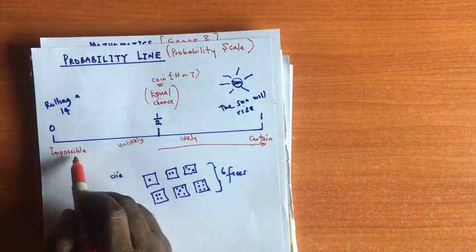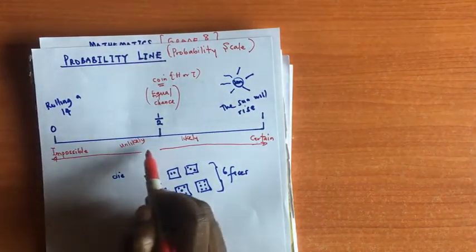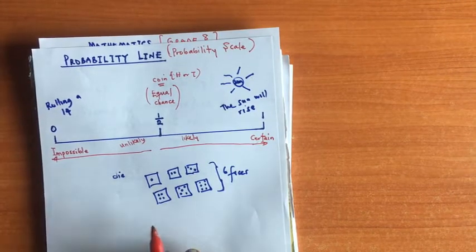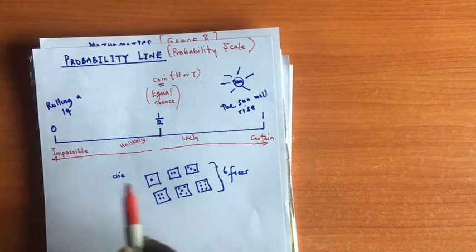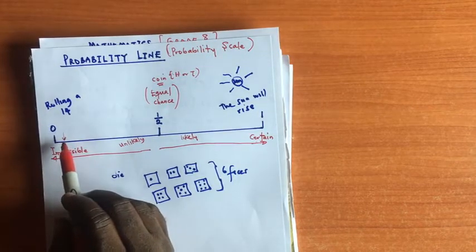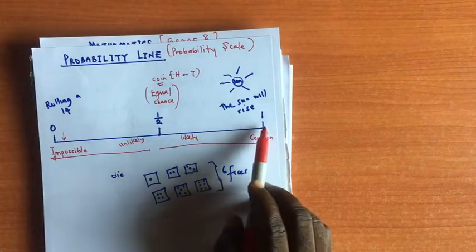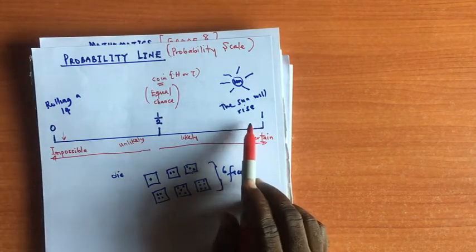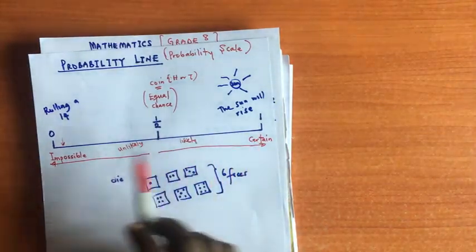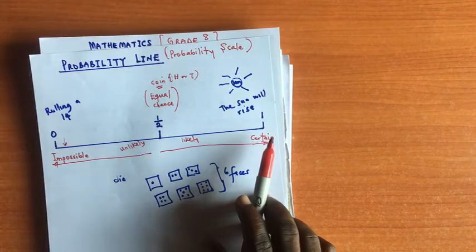But when you move from here to this other point, you are moving from unlikely to what? Impossible. So a probability that appears very close to impossible, let's say this region, will be very unlikely. While a probability that is very close to 1 here will be what? Very likely. Remember I said probability always falls within the range of 0 to what? To 1.